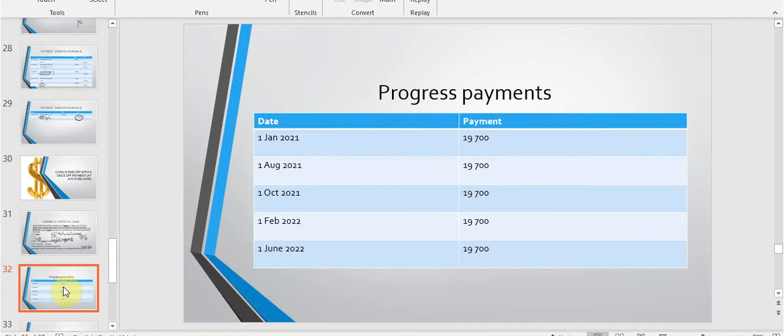You will remember progress payments are payments that you make to the contractor, and you can see that they have made 5 payments, 3 in 2021 and 2 in 2022, and all of the payments were 19,700 Rand each.